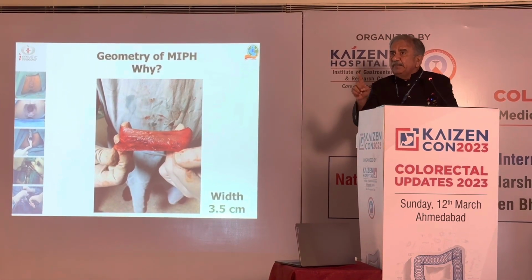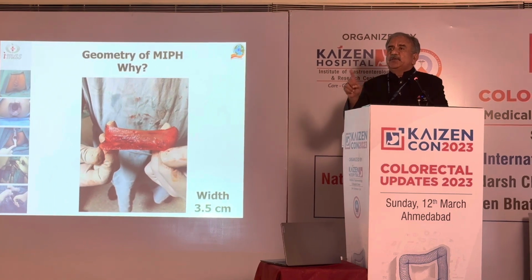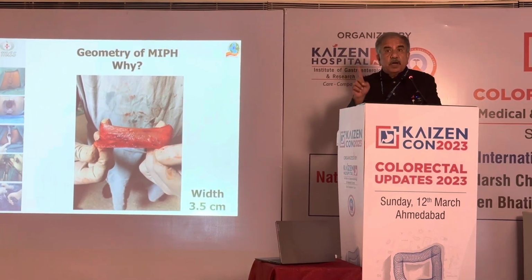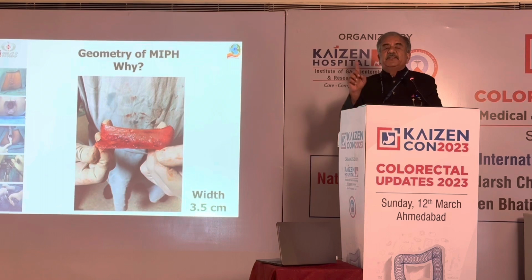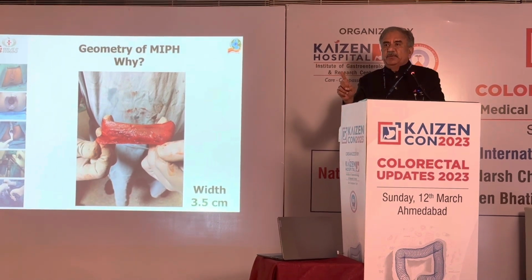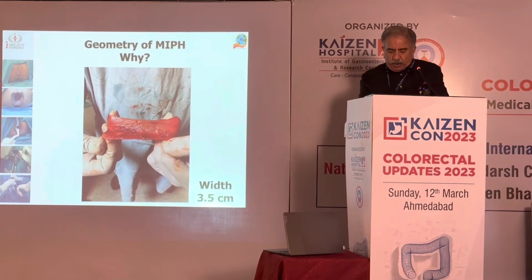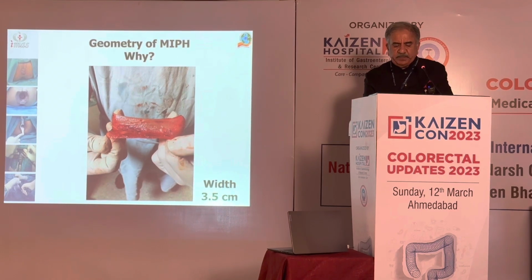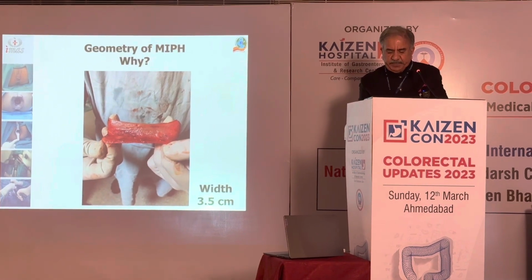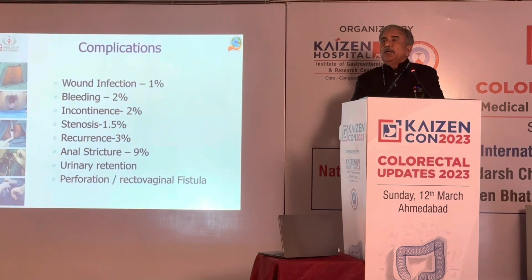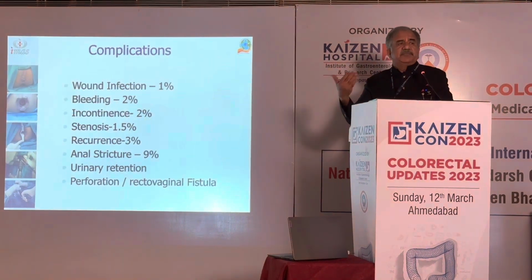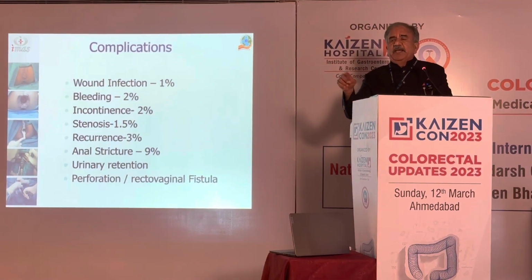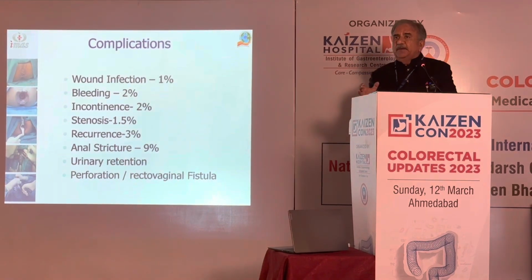The ultimate aim is a donut which does not have muscle layers, only mucosa and submucosa, and which has a width of 3.5 centimeters.